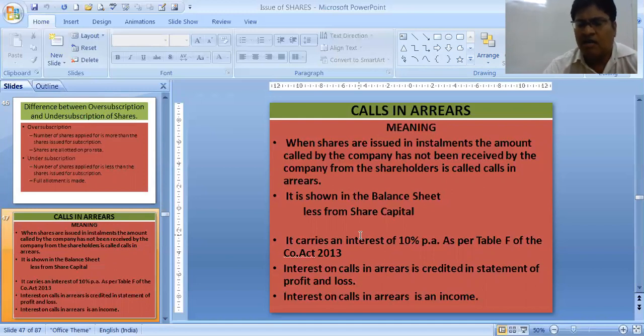Company will get the interest from the shareholders as they have not paid within due date, and the rate of interest will be at the rate of 10% per annum as given in Table F of the Companies Act. This interest on calls in arrear is the income to the company, and it is always shown in the credit of statement of profit and loss.